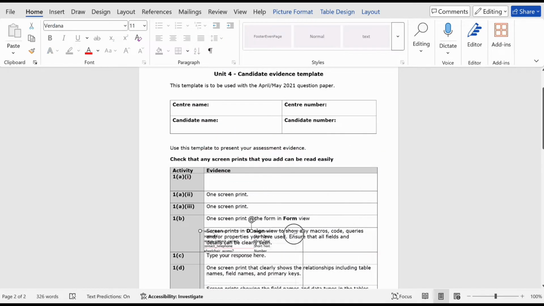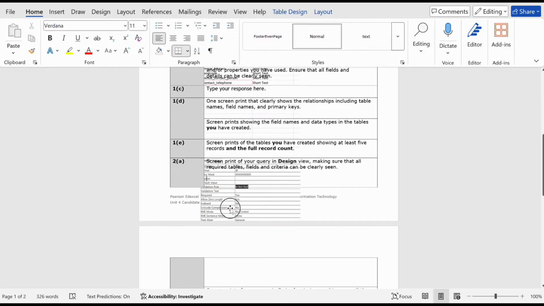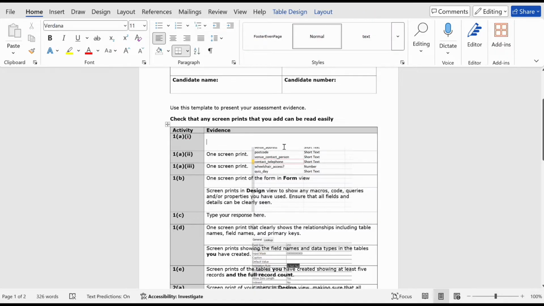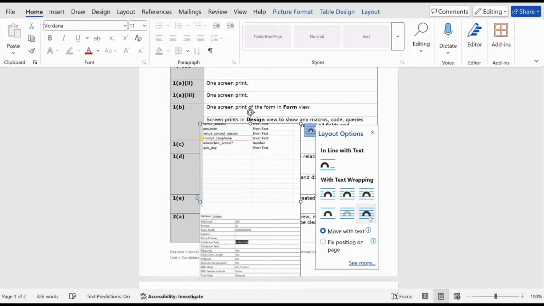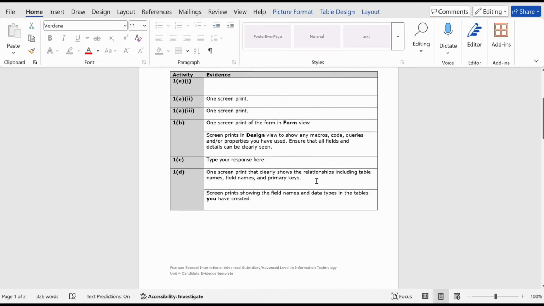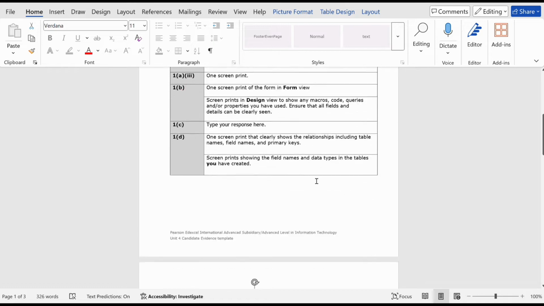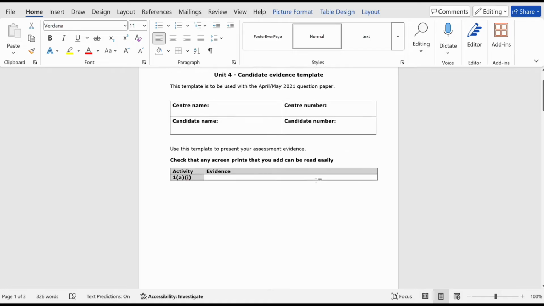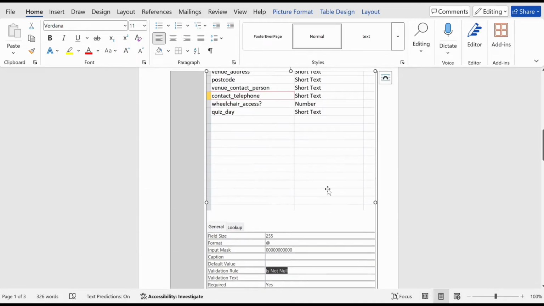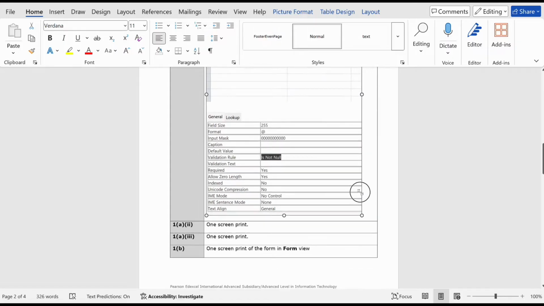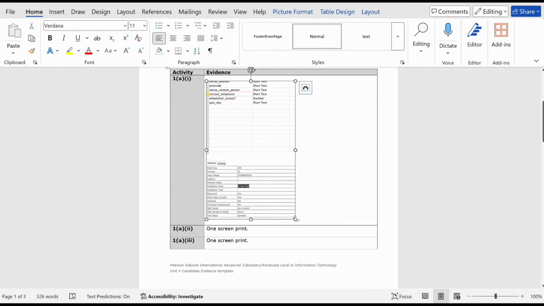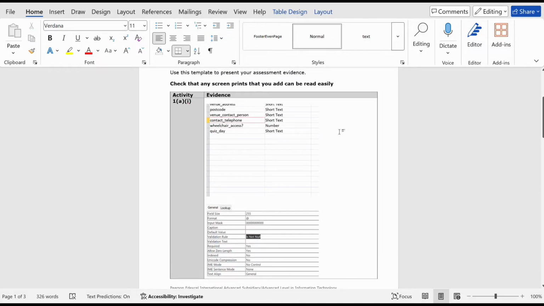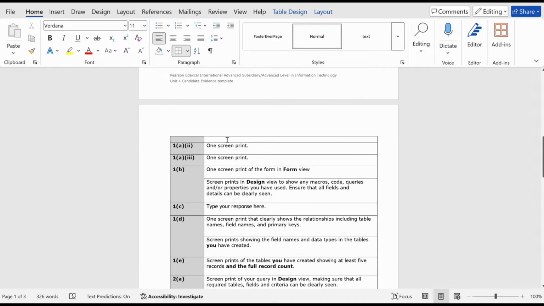Now try to make it smaller. Yeah, so the answer is done. In this way you have to take each of the screenshots and paste it here.